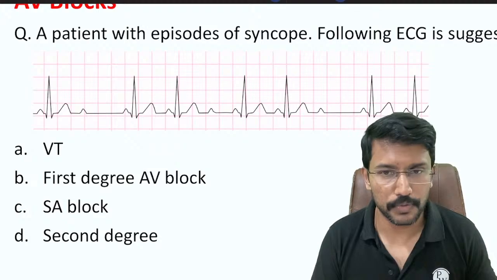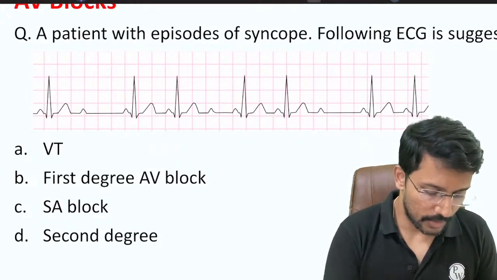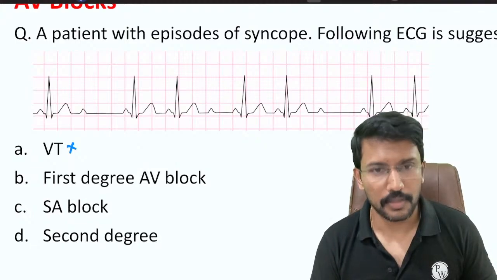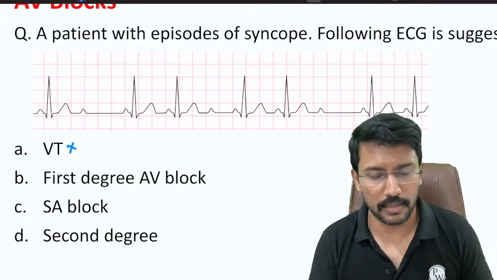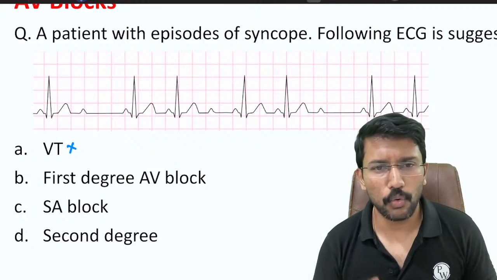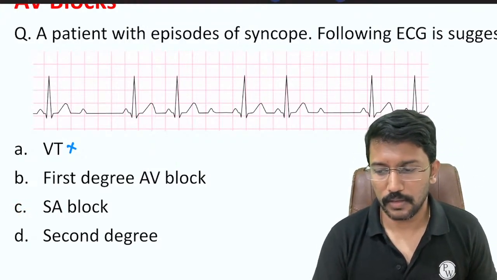So we have to think of an AV block or SA block. Ventricular tachycardia is something that we can confidently rule out. Remaining options, right? First degree AV block, SA block and second degree AV block. Now before I go to AV blocks, what is this SA block?